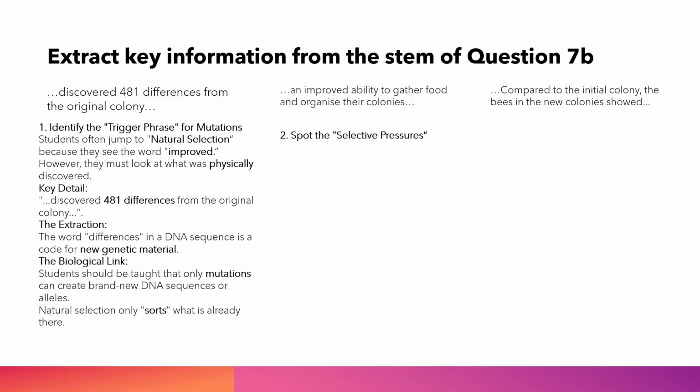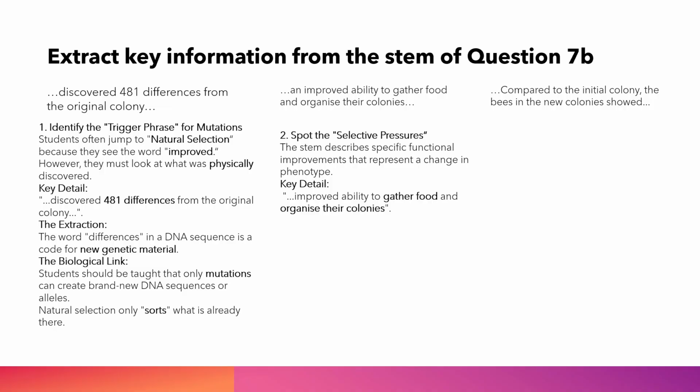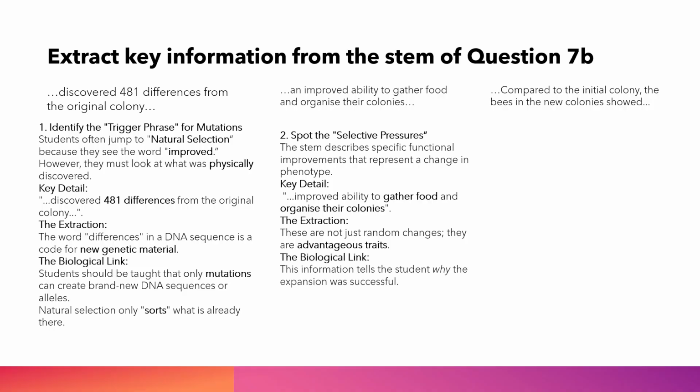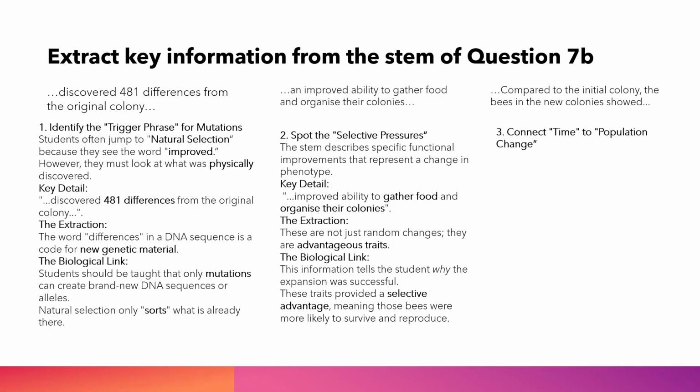2. Spot the selective pressures. The stem describes specific functional improvements that represent a change in phenotype. Key detail, improved ability to gather food and organize their colonies. The extraction, these are not just random changes, they are advantageous traits. The biological link, this information tells the student why the expansion was successful. These traits provided a selective advantage, meaning those bees were more likely to survive and reproduce.